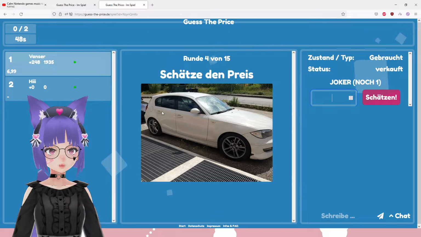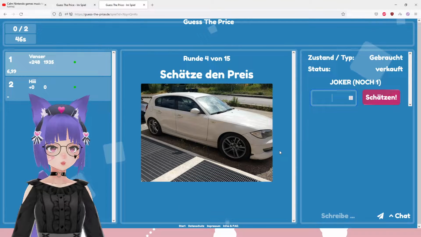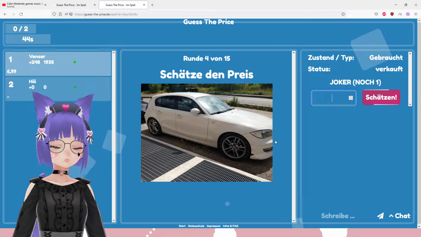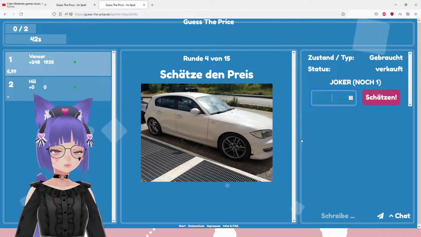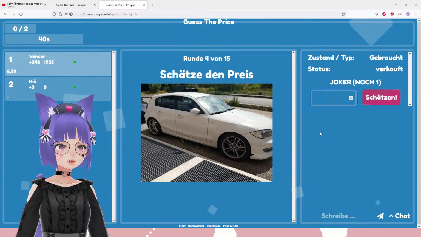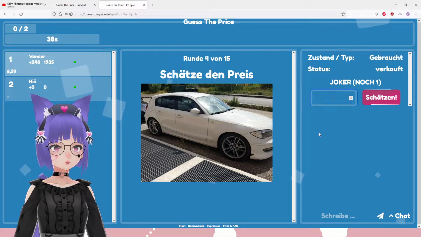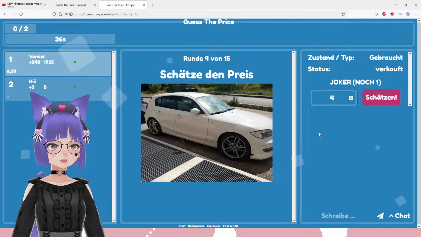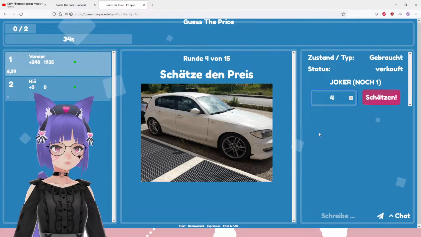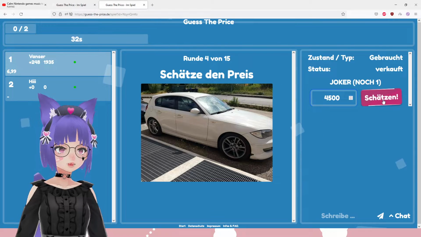And this is probably the whole car. Okay, the thing is with cars, I have literally no clue. I can't even say anything funny about cars. Cars scare me. I can't drive. If I would drive, I would literally be the worst driver in the world. This kind of looks like it isn't too expensive, but also not too much. Like, I would say 4,500.